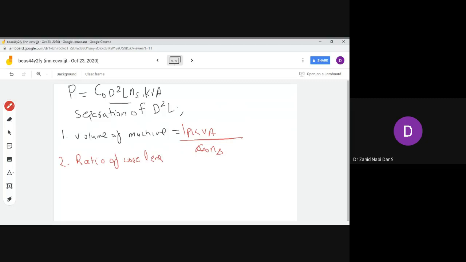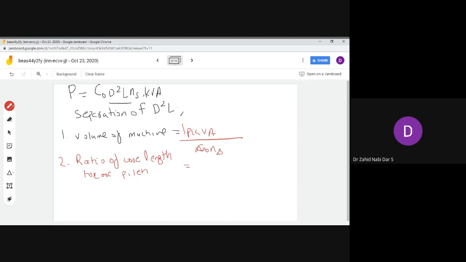The length of the core would be the length in meters, and the core pitch. So this would be the length that is involved in the core making, and the pitch would be the dia.